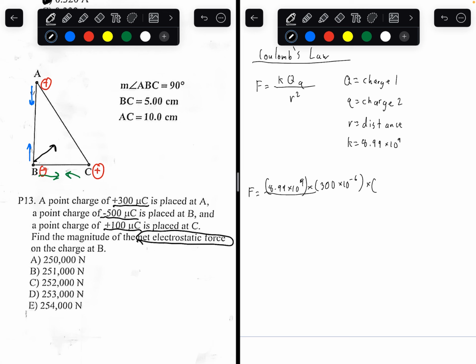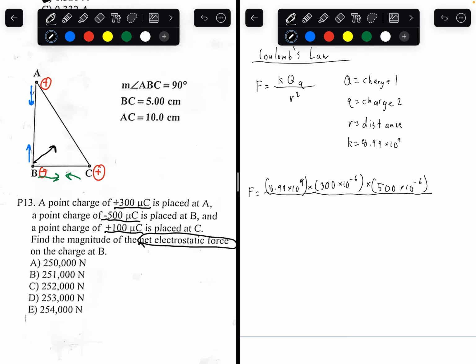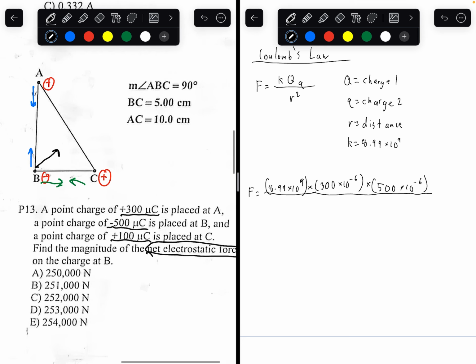And the second charge, you don't need to focus on the sign at all, so just write 500. You don't need to write negative 500. And the distance between the two charges has to be in meters, by the way. So we know ABC is a right angle. BC is 5. AC is 10. So using the Pythagorean theorem, AB has to be 5 root 3. And since everything's in centimeters, 5 root 3 has to be converted to meters, so I'd multiply by 10 to the power of negative 2.